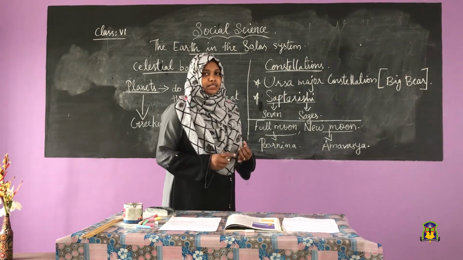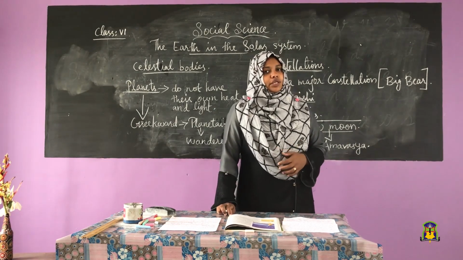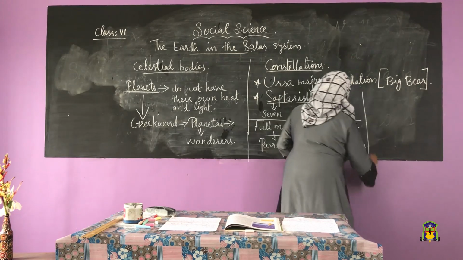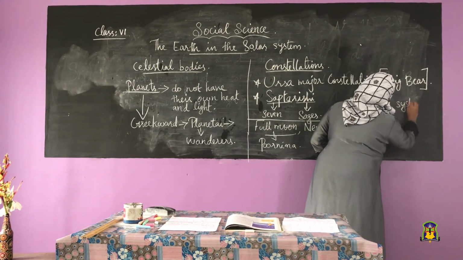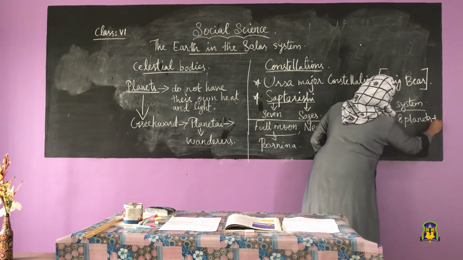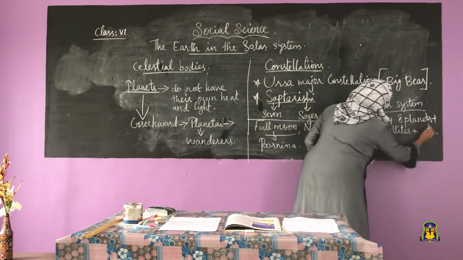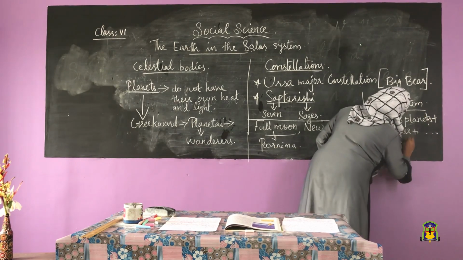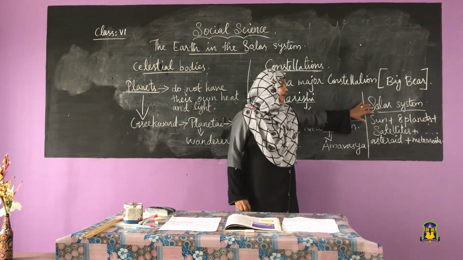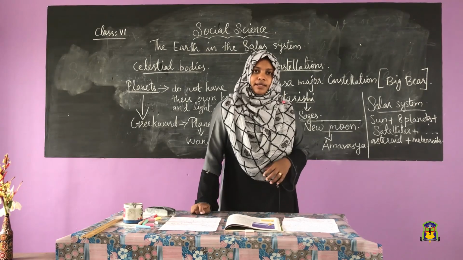What is the solar system? The sun, 8 planets, satellites and many other celestial bodies like asteroids and meteoroids form the solar system.